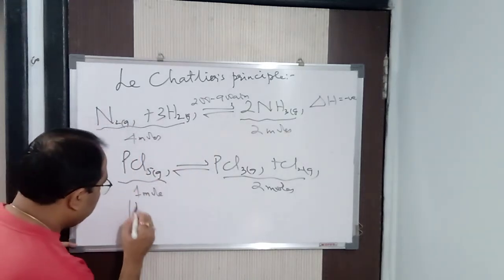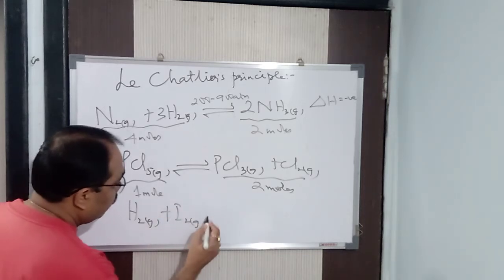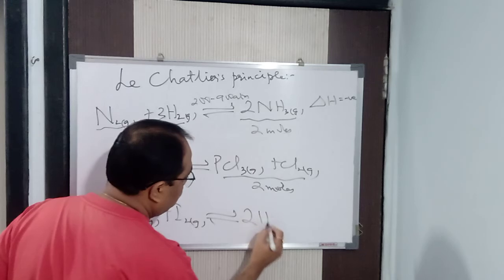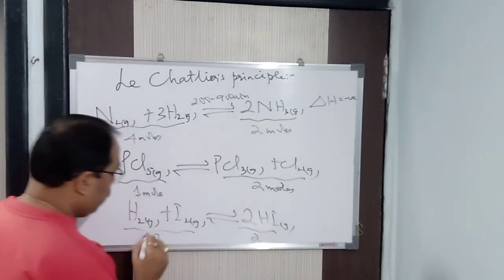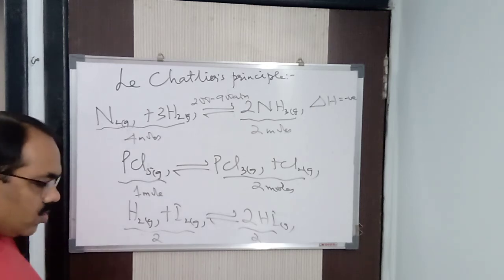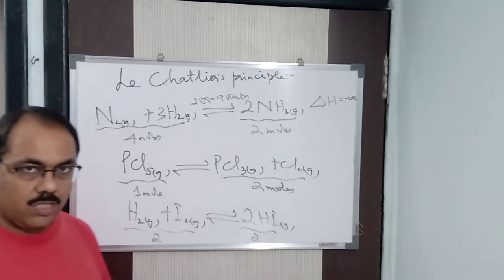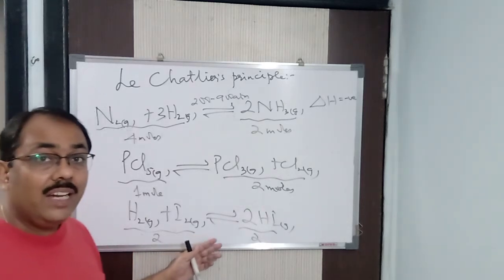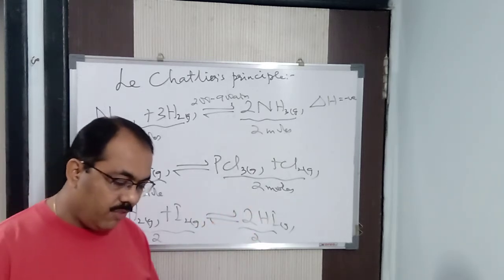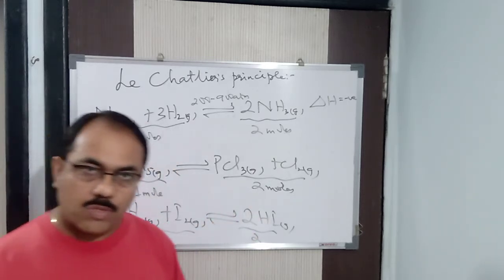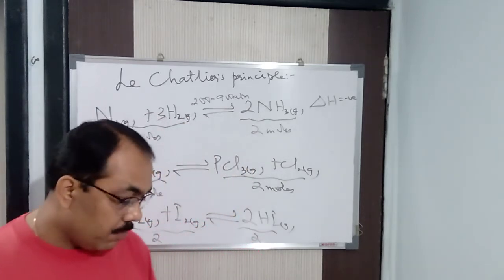But if a reaction is taking place with the same number of moles on either side, H2 gas plus I2 gas gives 2HI gas. Here also 2 moles, here also 2 moles. So the number of moles remains the same. So here increase or decrease of pressure has no effect on the equilibrium reaction. So I can say the pressure is independent here. Whether you increase or decrease the pressure, there will be no effect on the equilibrium of a particular reaction. Alright, so this is about the effect of pressure.